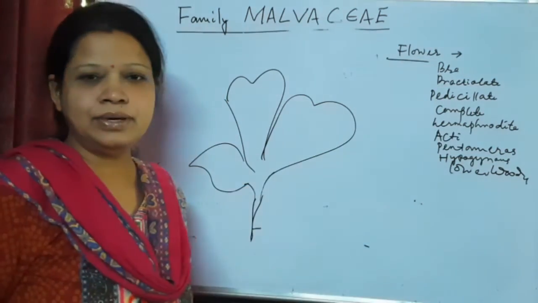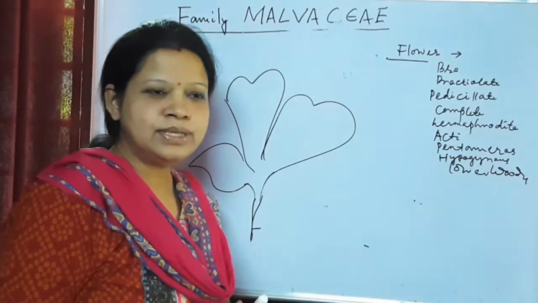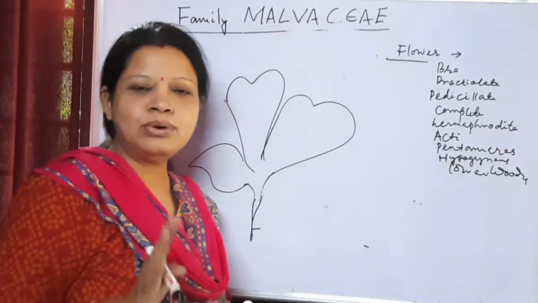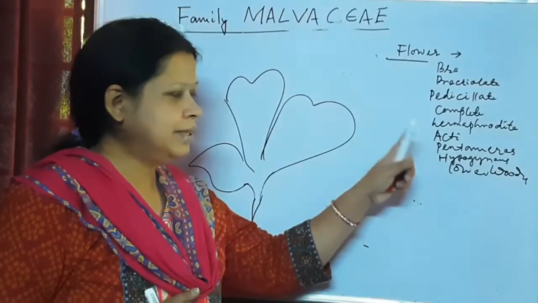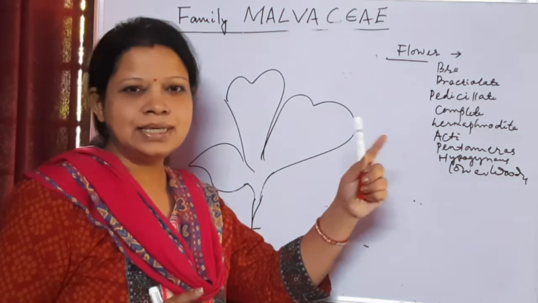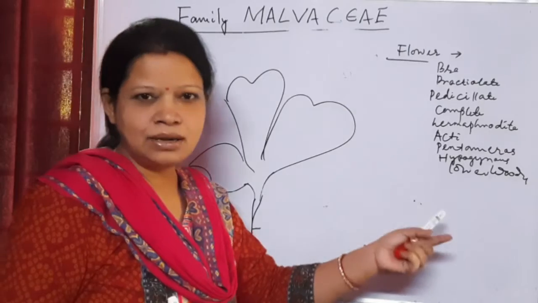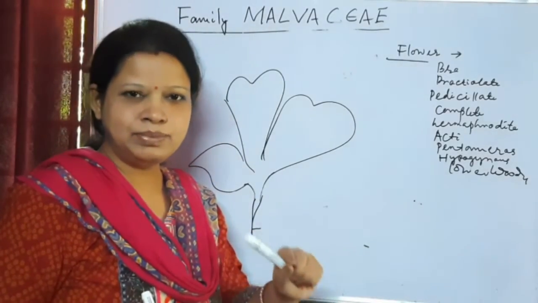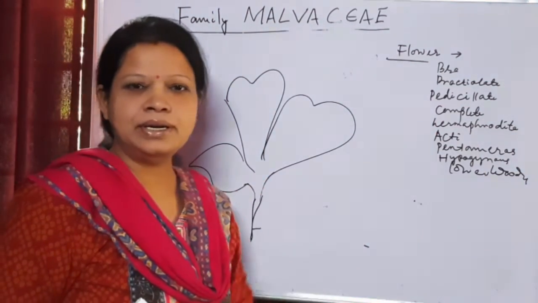Next, complete flower. Complete means having all four whorls. The four whorls are calyx, corolla, androecium and gynoecium. If all four whorls are present in a flower, then it is called a complete flower. If any whorl is absent, such as the androecium in a female flower, then it is incomplete. Or a male flower having androecium but no pistils is also incomplete.